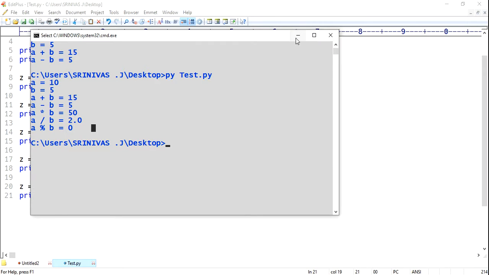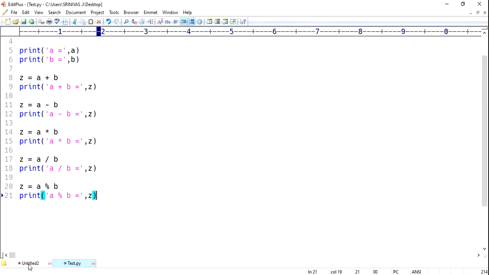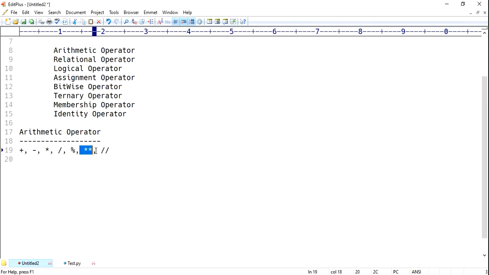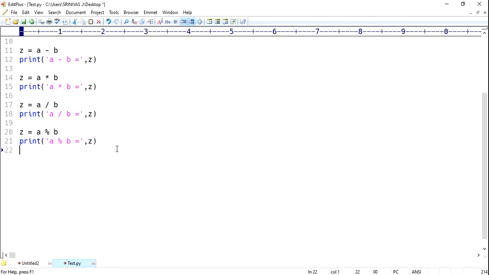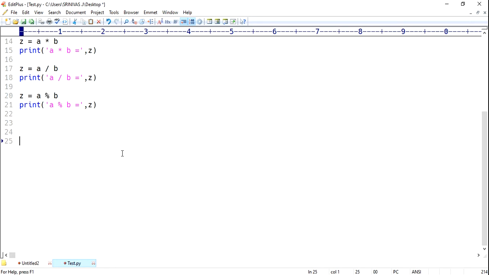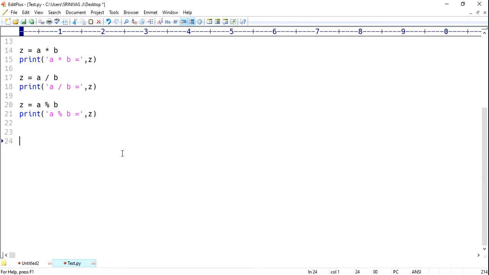And we have two more operators. These are exponent and floor division. Exponent is nothing but power, like 2 power 3 is 8. So you see, print, I am writing 2 exponent 3, it works like power, 2 power of 3.